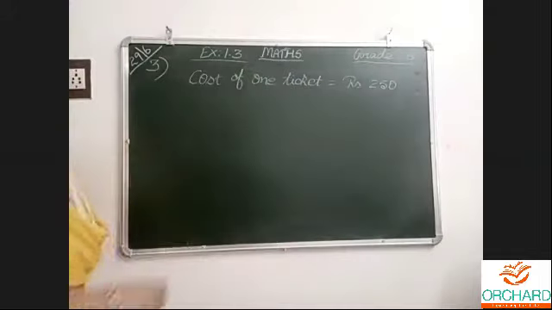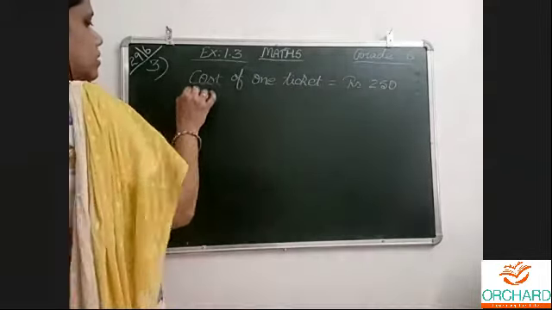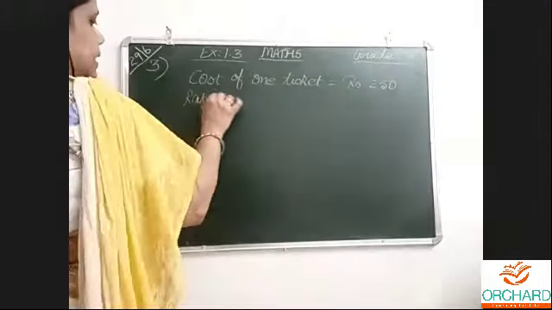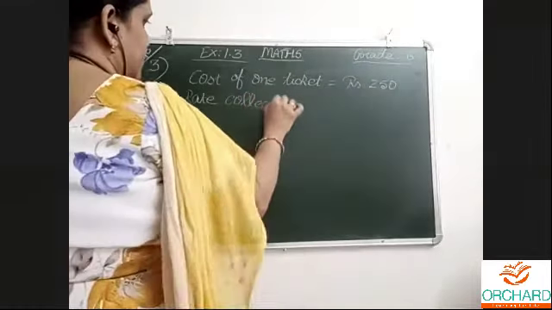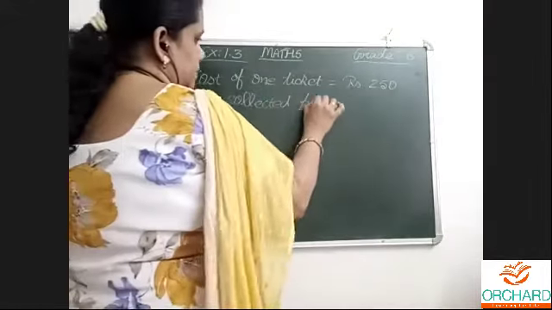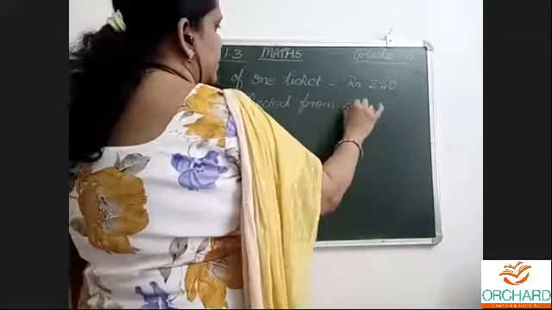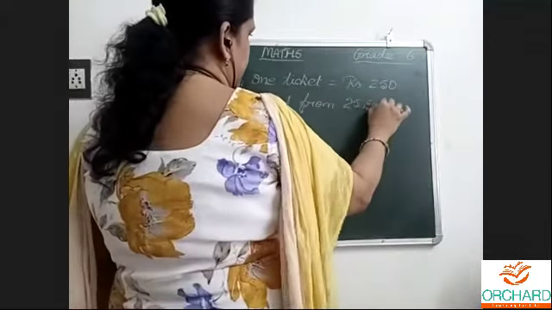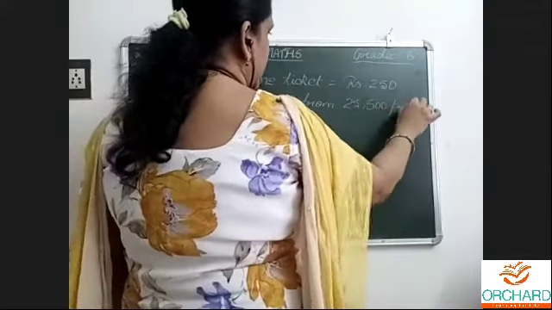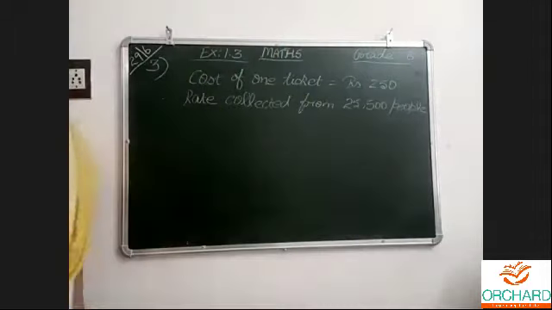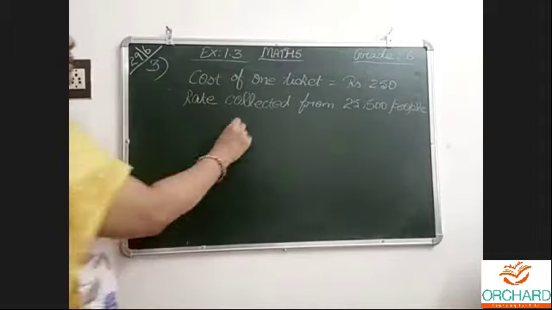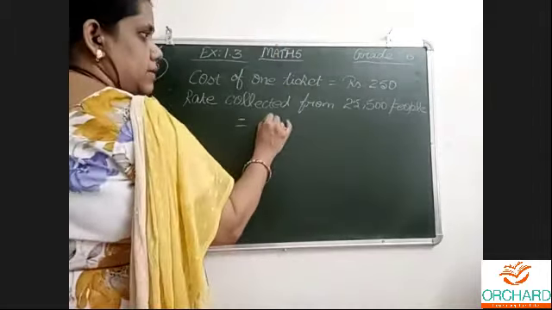So the rate collected from 25,500 people, one ticket 250 rupees. So 25,500 is equal to how much?